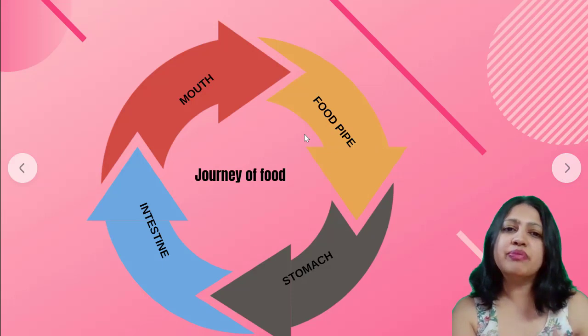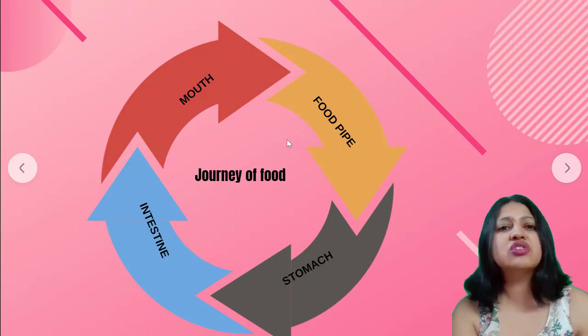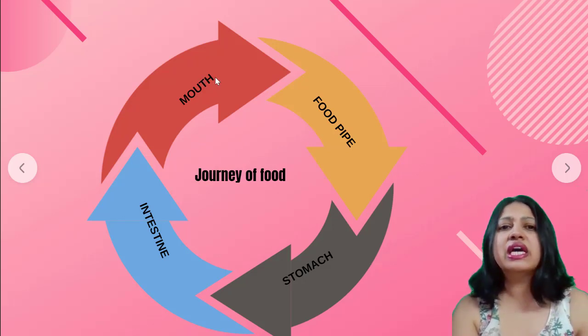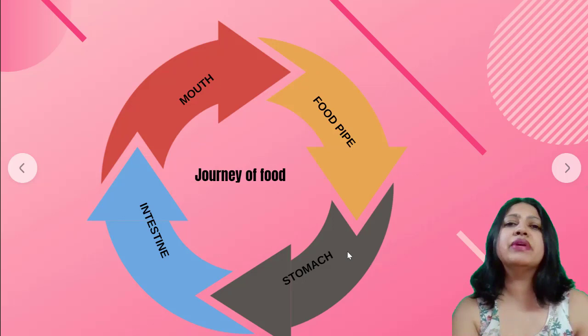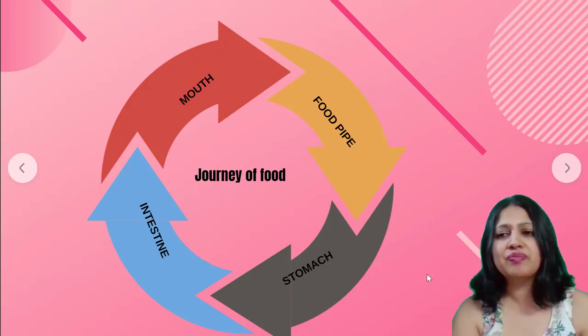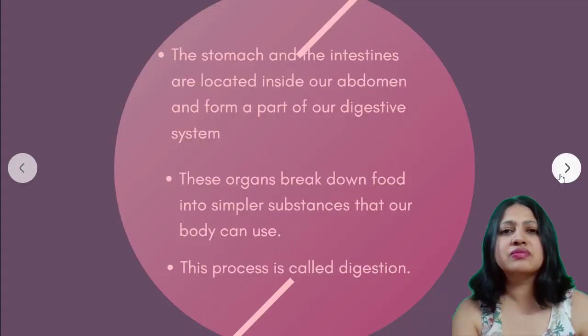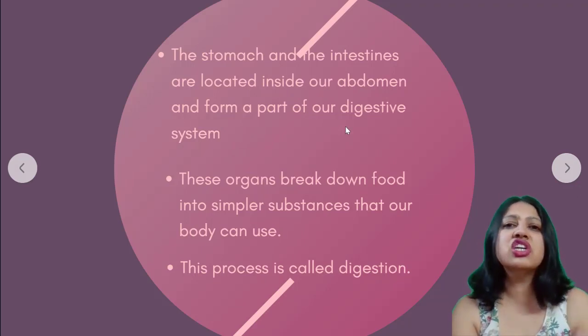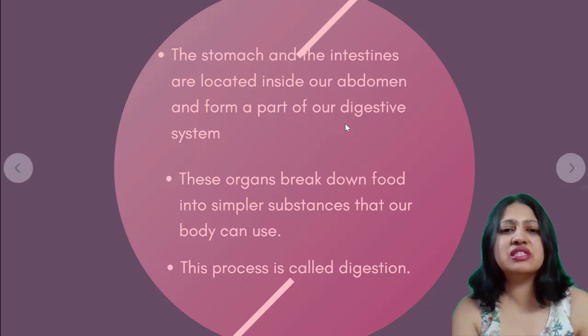So the pictorial representation of what I just told you, so that you remember it better. See, the journey of food. First, we eat through mouth, and from mouth through the food pipe it goes to the stomach, and from stomach it goes to the intestine. Where are our stomach and intestines located? Inside our abdomen, and they form a part of our digestive system. So these are the organs in the digestive system.